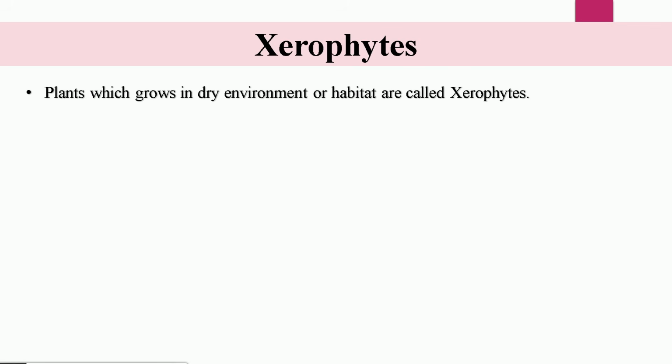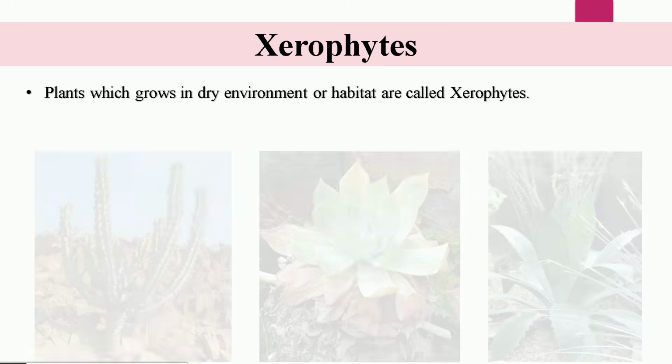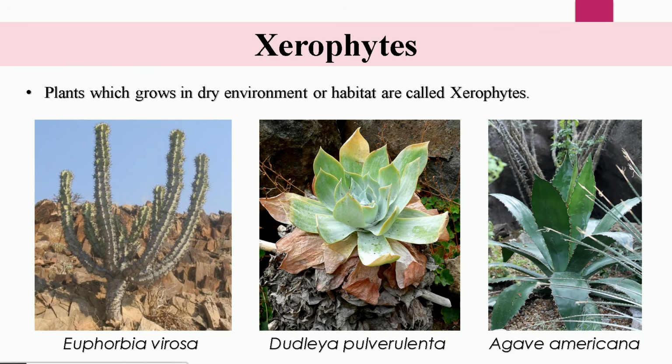And now xerophytes. The xerophytes are the plants which grow in a dry environment or habitat, or you can say xeric condition. The places where available water is not present in adequate quantity is known as a xeric environment or xeric habitat. And these are the examples of xerophytes.